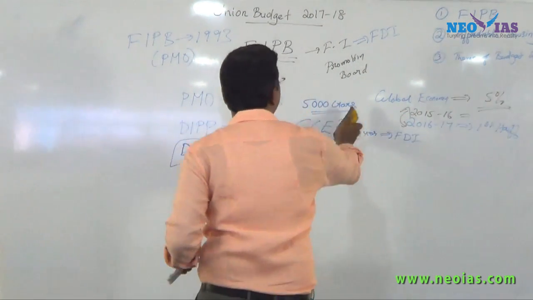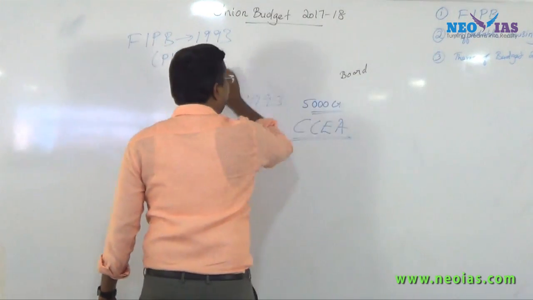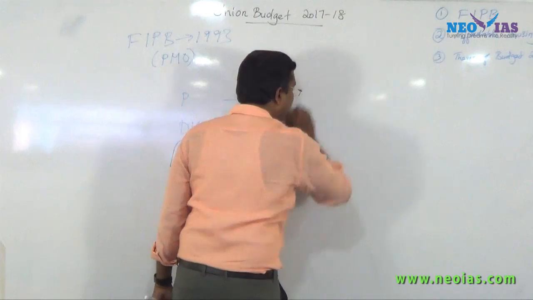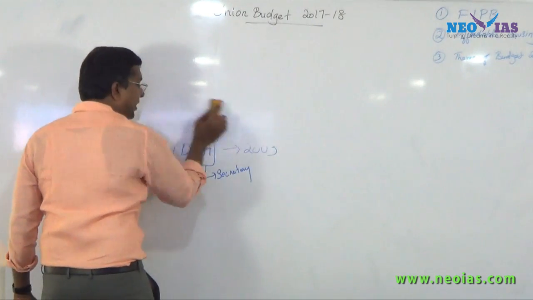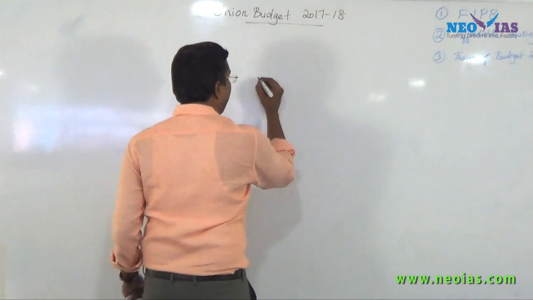So these three sectors are, just have an idea, which we will be studying in detail in relation to FIPB or when we discuss FDI. Try to understand the importance of these sectors. What is the restriction for these sectors? One is defense.